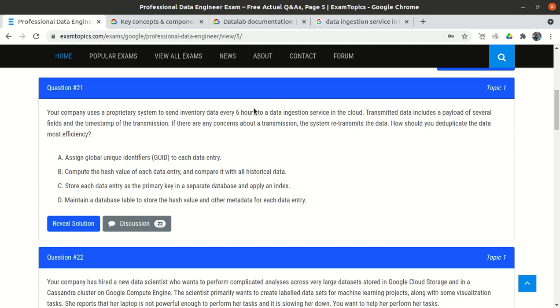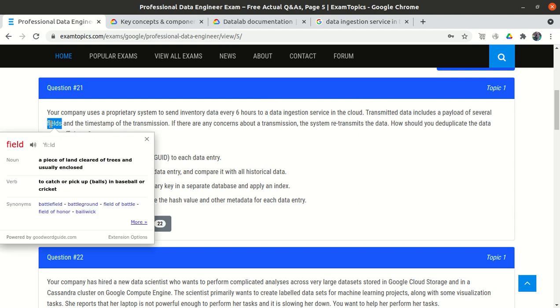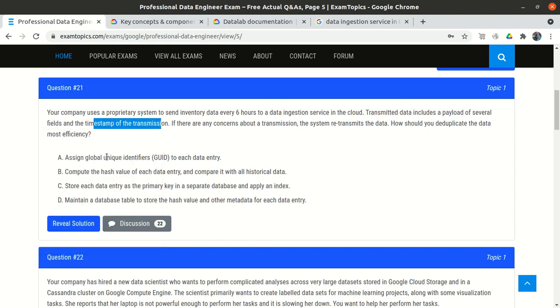So we have some data, and we have some payload fields, like first name, last name, address, and we have a timestamp field of the transaction. So they say do one thing, assign a new field, that is the ID field, to each data entry. Okay, so if we assign a unique ID to each data entry, then maybe we can stop the duplicates, because ID generally is a unique key field. But let's look at the other options as well.